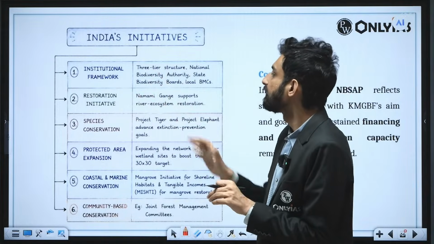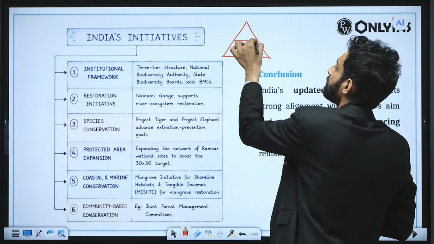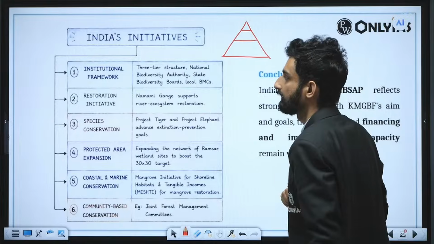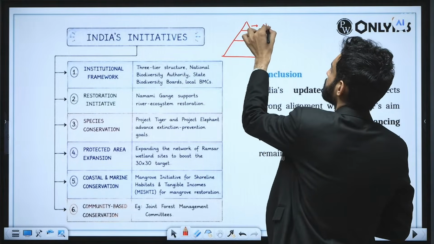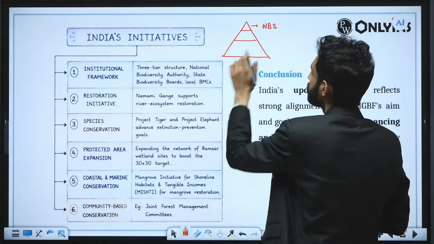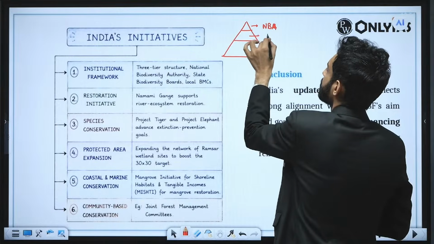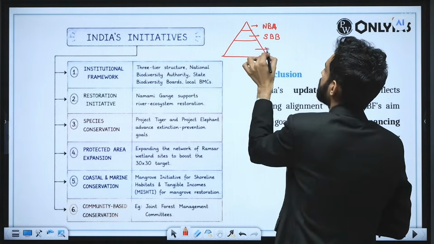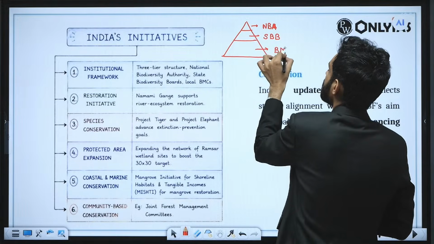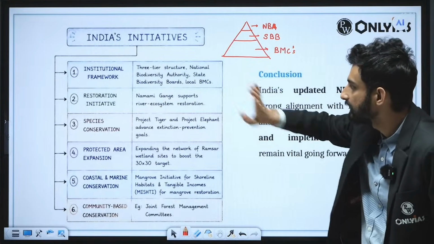Finally, India's initiatives. You could have made a structured diagram here as well. You will have a 3-tier structure. At the national level, you have NBA, the National Biodiversity Authority. At the state level, you have State Biodiversity Boards. And at the local level, you have BMCs, that is Biodiversity Management Committees. So you could have given the 3-tier structure by giving a diagram for it.